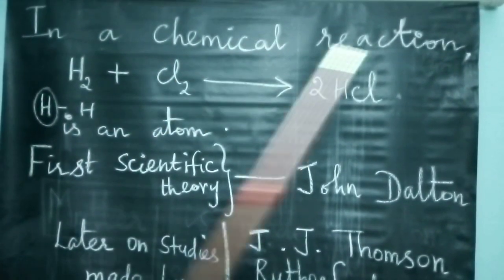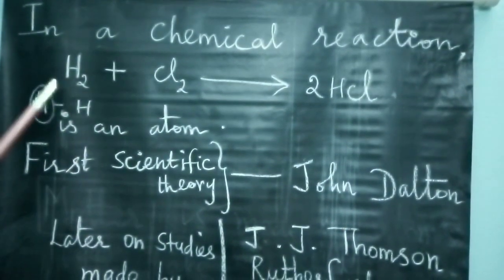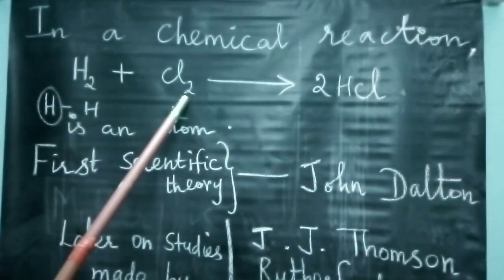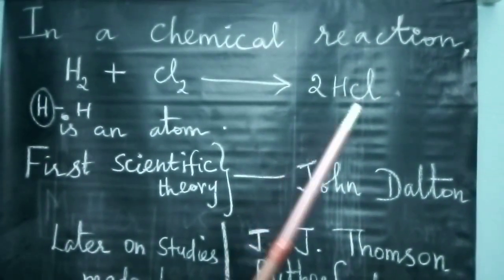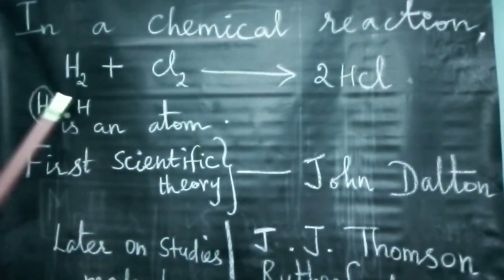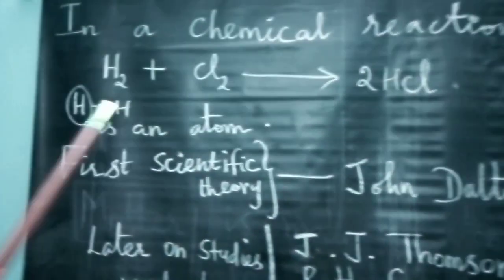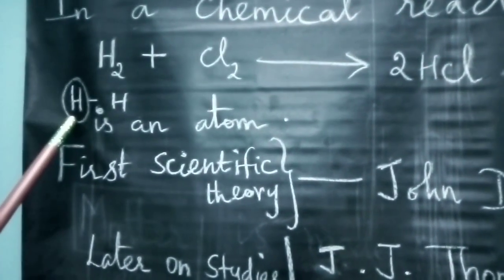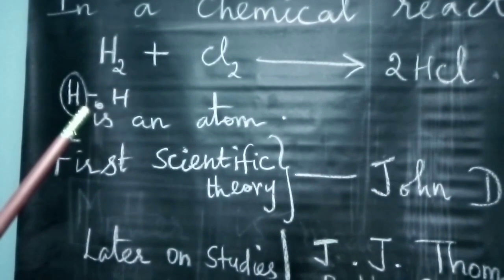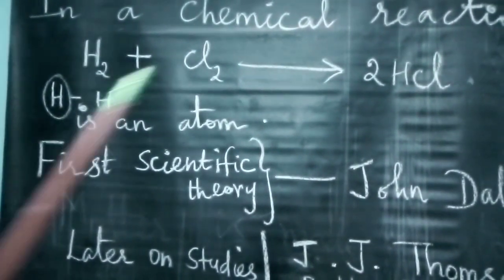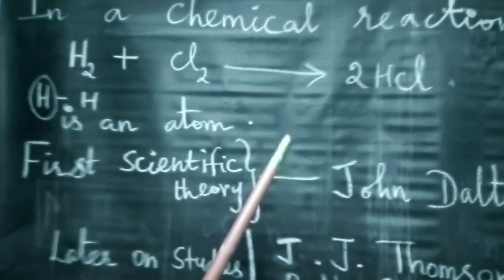In a chemical reaction, for example, hydrogen combines with chlorine to form hydrogen chloride. This is a hydrogen molecule. It has two hydrogen atoms, and each hydrogen atom consists of a smallest particle. So it takes part in a chemical reaction.